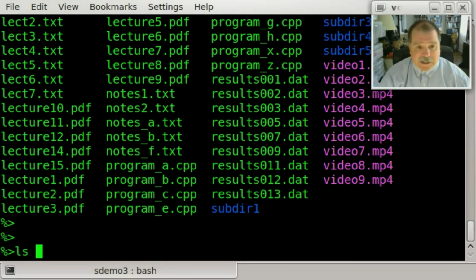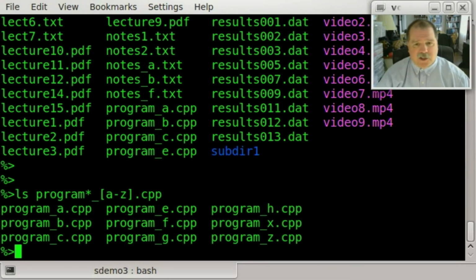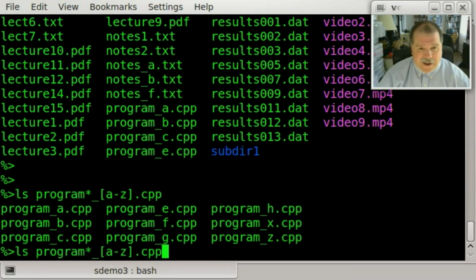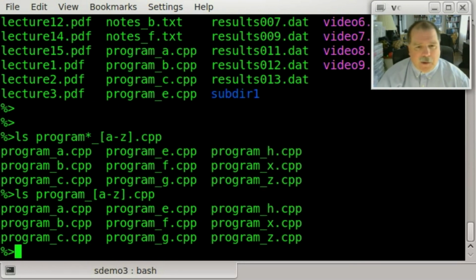I could say, let's match ls program_ and then put in, let's say, A through Z. This will match virtually everything. Oh, I meant to type a dash there, lowercase a through lowercase z, and it will match all of those things that I had there listed, program_A, program_B, program_C. I didn't need the wildcard. I actually could have left that out. Sorry. I would have done it just as well.